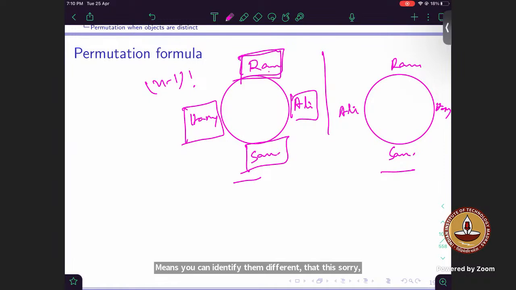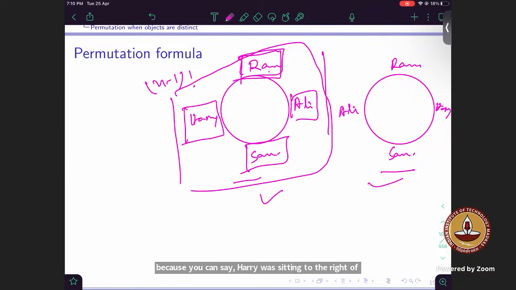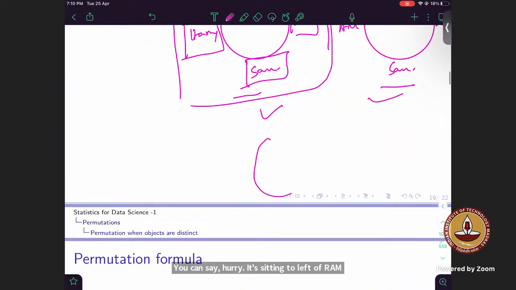So Ram, in this case, this is a different arrangement because you can say Hari was sitting to the right of Ram. Over here, you can say Hari is sitting to the left of Ram. So these two are different arrangements. But when you are talking about similar objects, let's say in the case of a necklace, these two conditions won't be there.